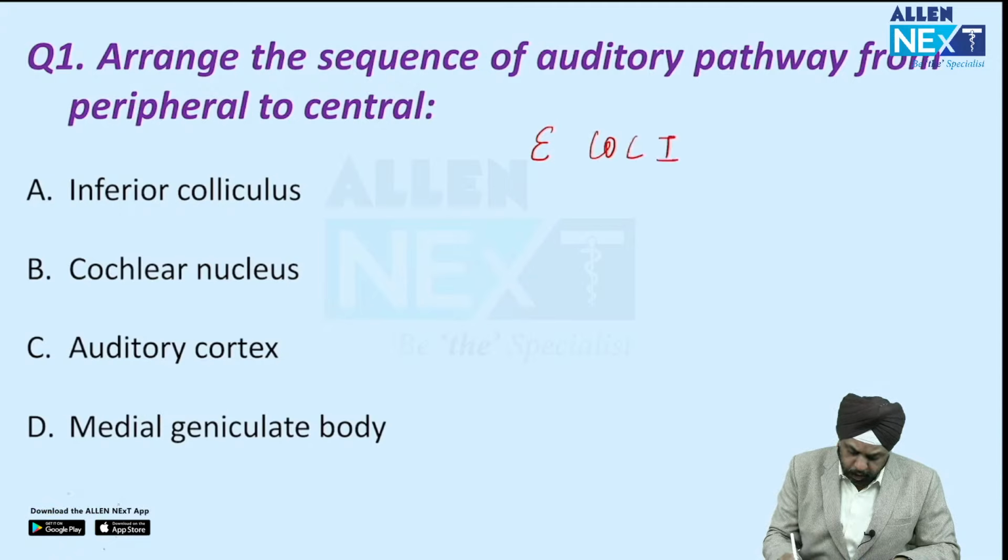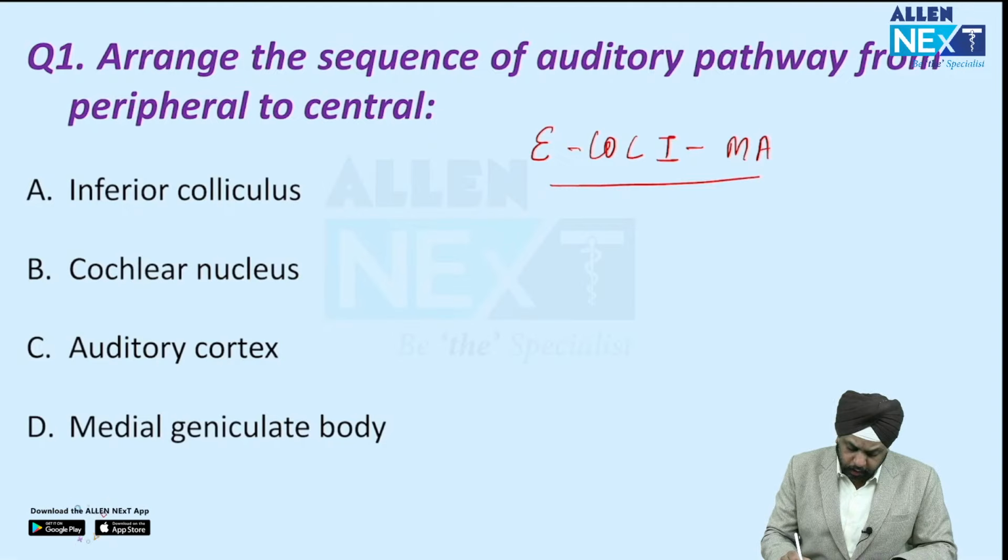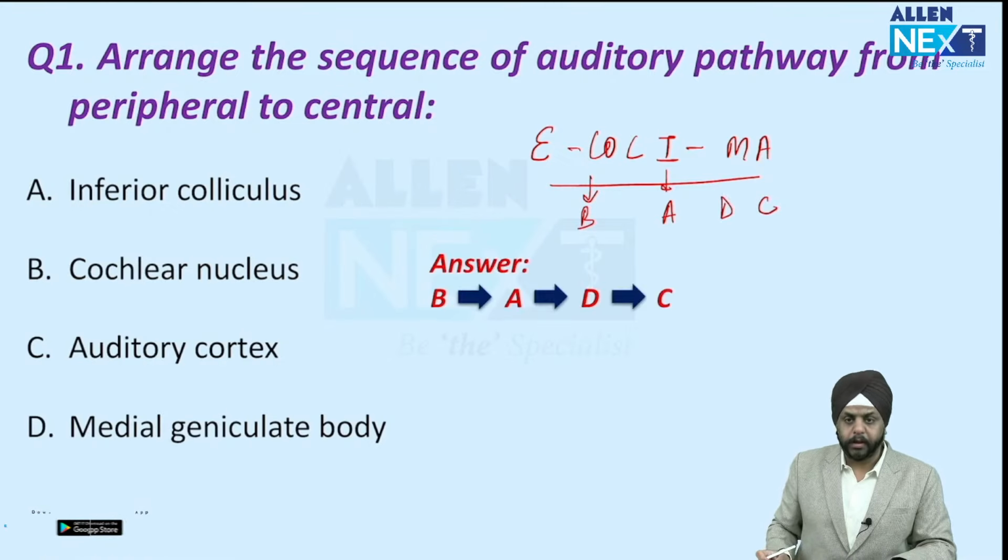E. coli ma. Okay, the auditory pathway. So you see over here E. coli ma. So inferior colliculus you can place over here. I have been telling you this. Okay, cochlear nucleus you can place over here. That was B. And then auditory cortex was C over here that you can place, and medial geniculate body was D. So that was the answer B, A, D, C.